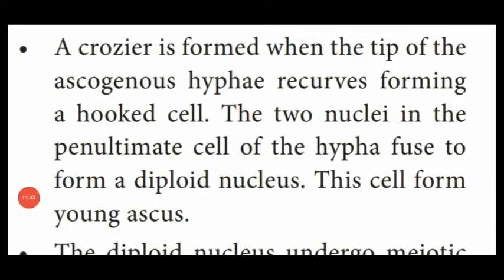Dear students, from this point onwards, we are going to see how ascospores are formed in a single hypha or mycelium. A crozier is formed when the tip of the ascogenous hypha recurves, forming a hooked cell. A crozier means a small curved structure produced at the tip of the special hypha named ascogenous hypha.